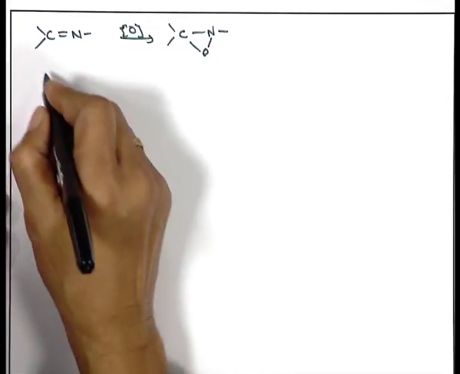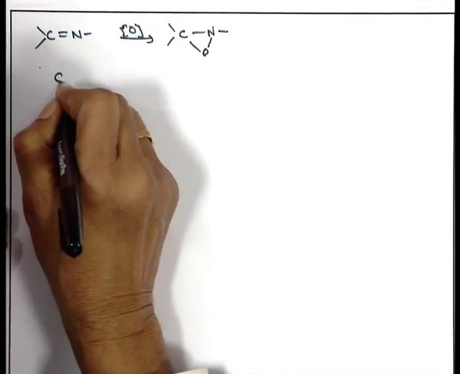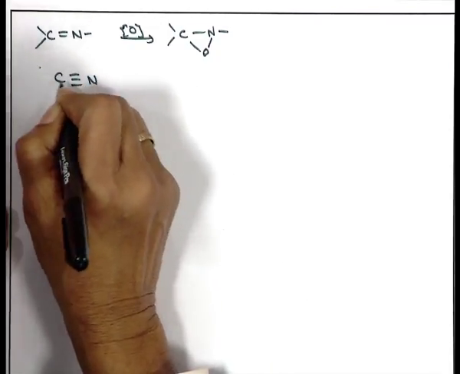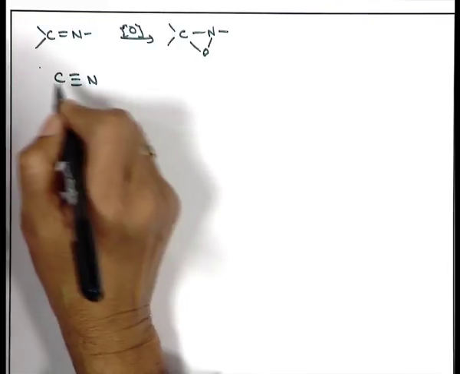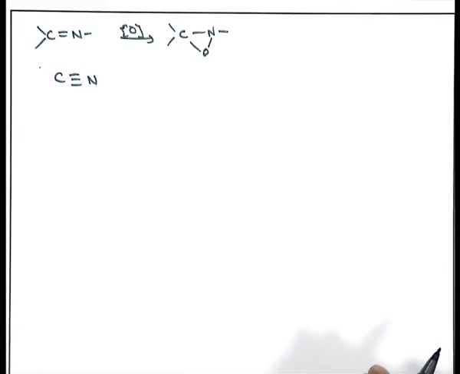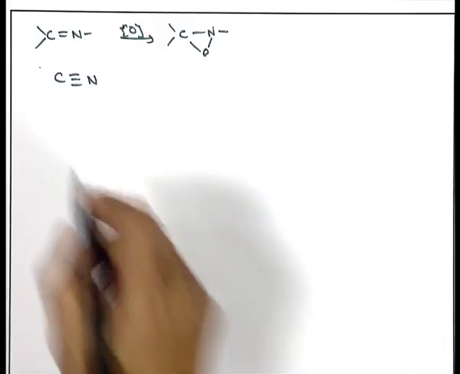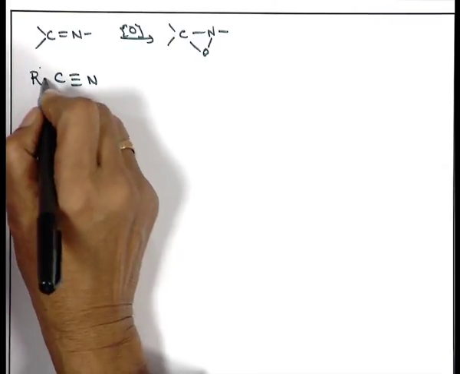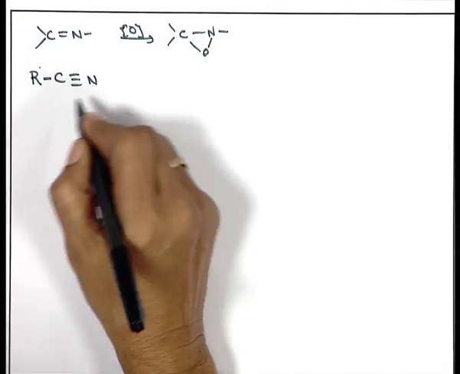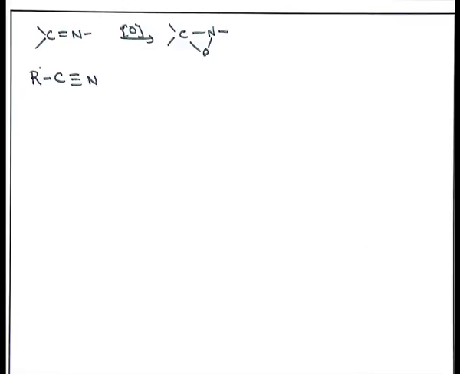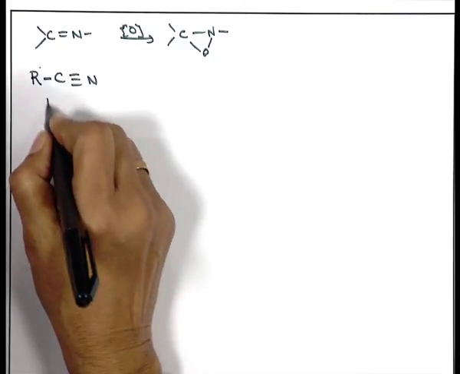Okay. The third thing I left is the carbon-nitrogen triple bonded compound. That means, how to make a carbon-nitrogen triple bonded compound and what is the use of that. I can take a very simple example. Let us satisfy the valency of carbon: RC triple bond N. Usually in organic chemistry these are not called cyanide, these are nitriles.